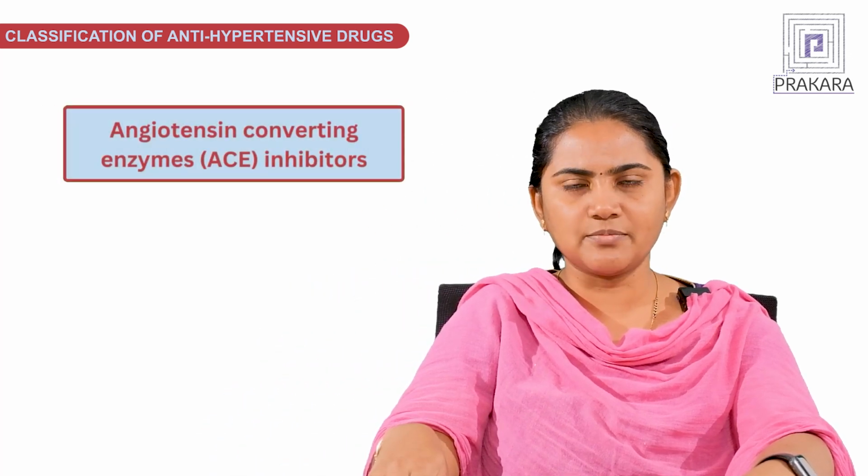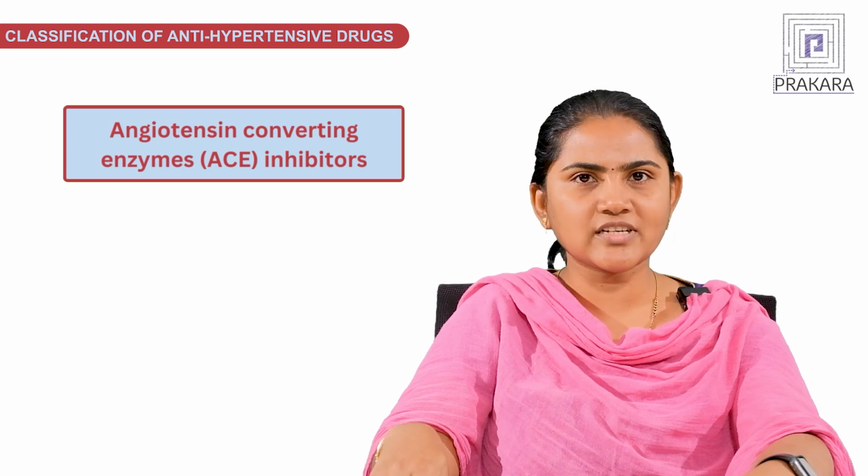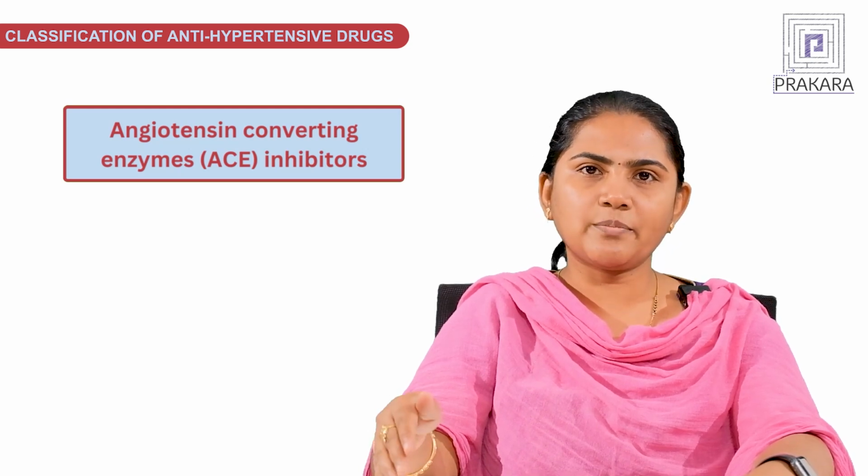Now we will be discussing another category of drugs for hypertension. We will be discussing angiotensin converting enzyme inhibitors. These angiotensin converting enzyme inhibitors are the first class of drugs, very important drugs, in the treatment of hypertension.